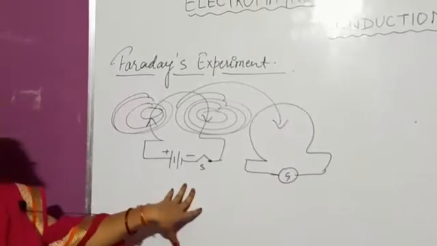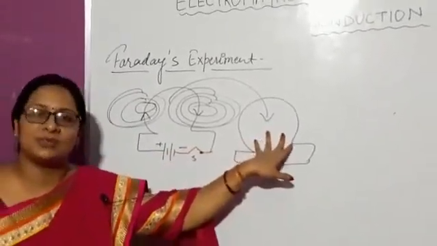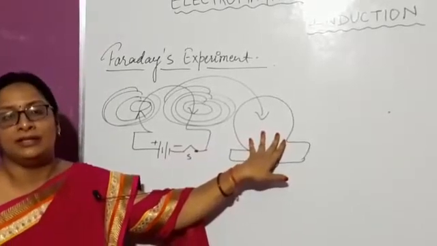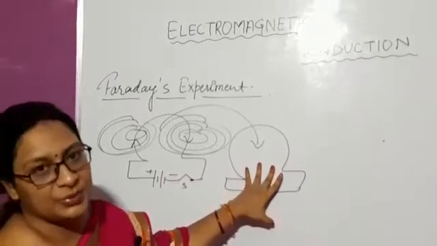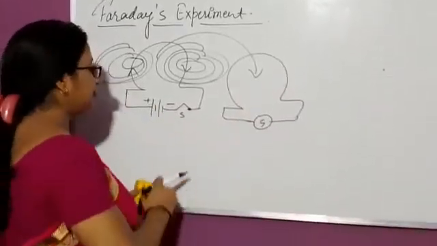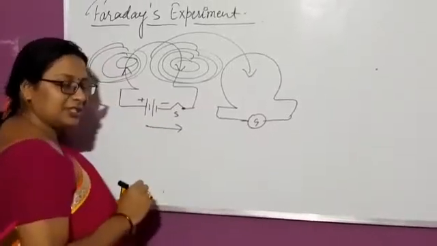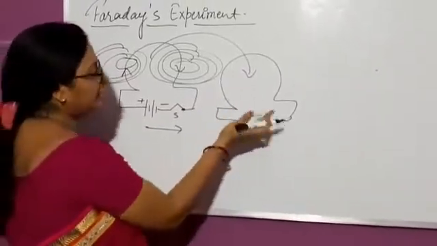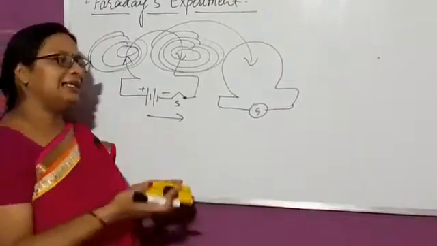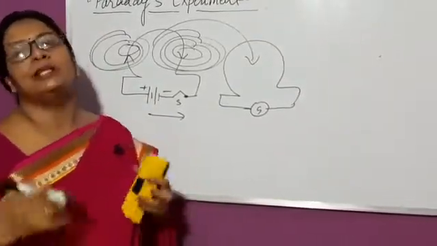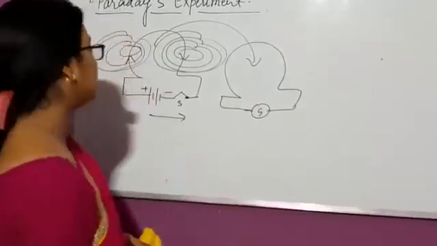If they are stationary, the number of field lines linked with the second coil is constant. There will be no change in flux, so current will not be induced. But if this coil is moving towards this stationary coil, or both are moving towards each other, in that case the value of flux will change and current will definitely be induced.